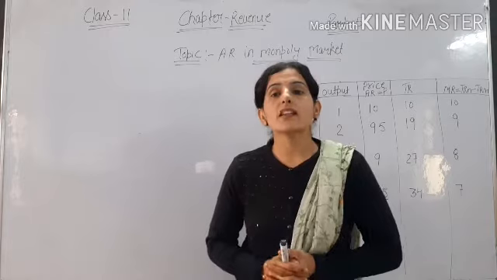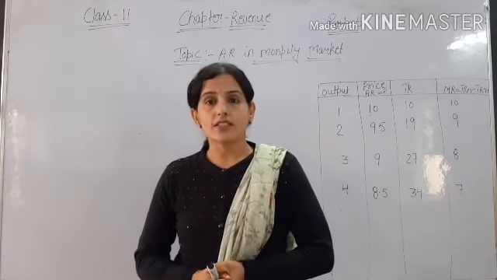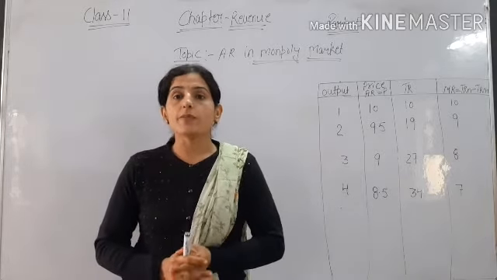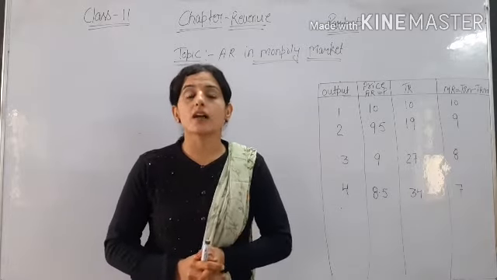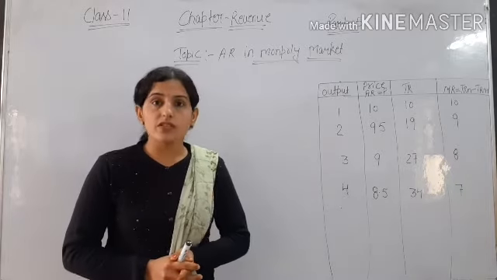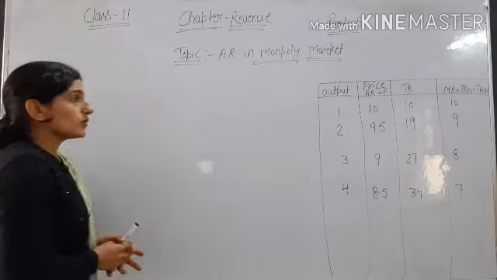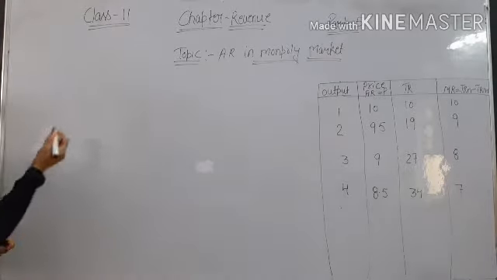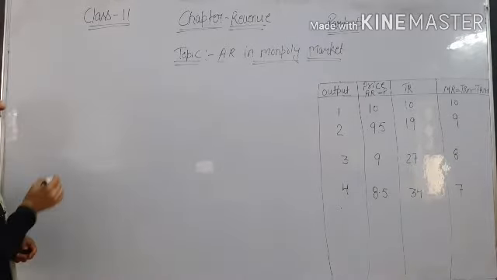As in the earlier video, we discussed TR, AR and MR, and then the shape of AR in perfect competition. As we already discussed, there are mainly three forms of market: perfect competition, monopoly and monopolistic competition. For perfect competition, we already discussed the shape of AR, meaning average revenue, in perfect competition.